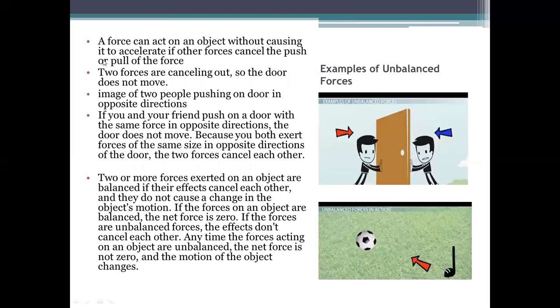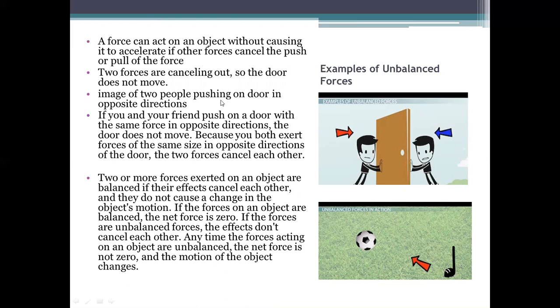Some other examples: a force can act on an object without causing it to accelerate if other forces cancel the push or pull of the force. As shown in the diagram, two persons are pushing the door with equal magnitude. So the door will remain at its own position because both forces cancel each other's effect and the net force is 0.